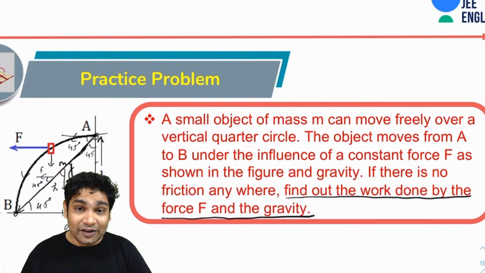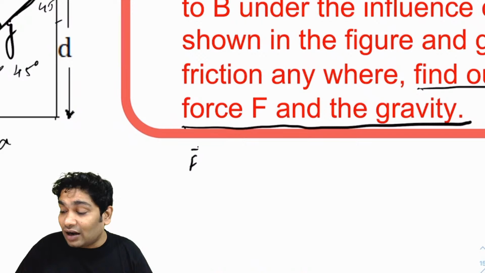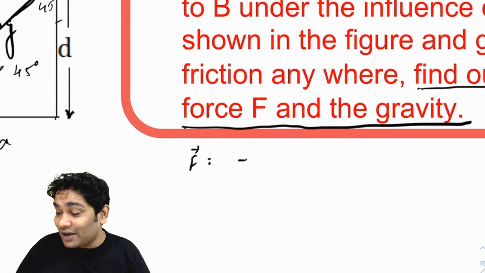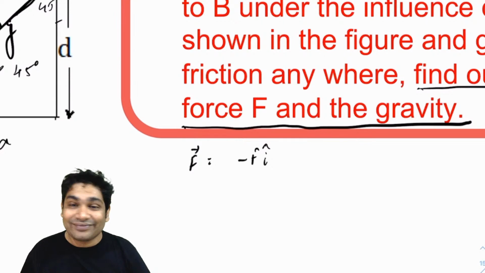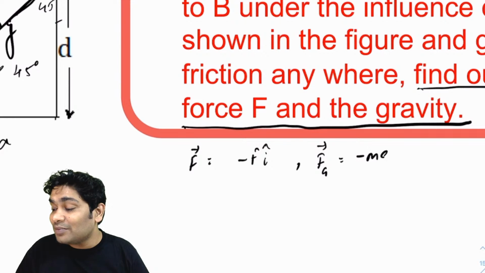See, there is another way of doing this. So let's see, what is F vector? How can I represent F vector? F vector is minus F i cap, right? And how can I represent the force of gravity vector? So force of gravity would be minus mg j cap.